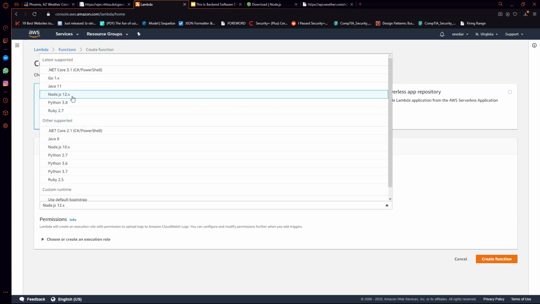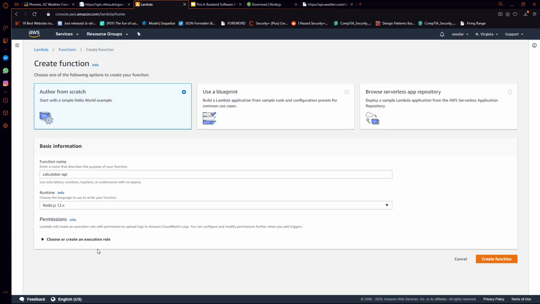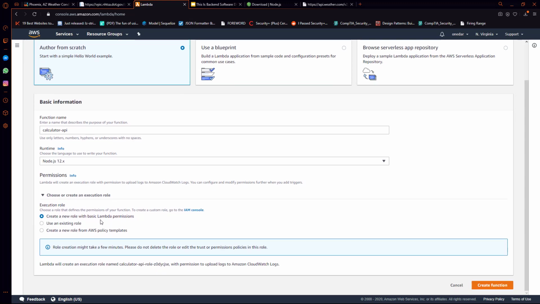And we're going to use Node.js 12. You can see that they have support for Node.js 12, and I think they have Node.js version 10 as well. You can also see all of the different languages that you can use with AWS Lambda. But we're going to be using Node.js 12. Now, they have this thing called an execution role, and we're going to leave that on the default for now without getting into many of the specifics of what an execution role is. Basically, sometimes Lambdas will access different AWS services, but we're not going to be accessing any services, so we can stick with the basic Lambda permissions.